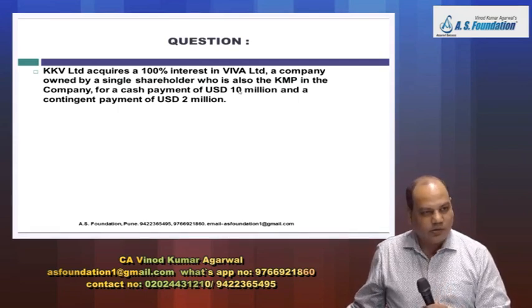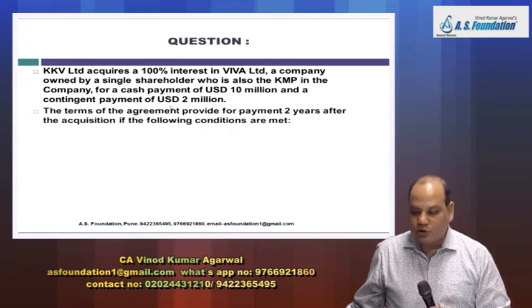Cash payment of 10 million is a part of consideration, but there is a contingent payment of USD 2 million. And what is that contingency? The terms of the agreement provide for payment after 2 years.